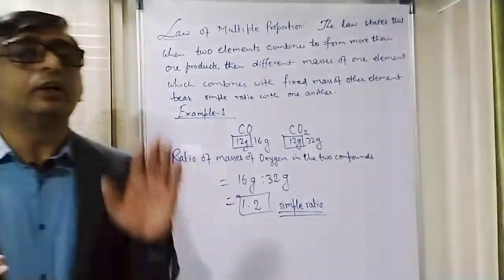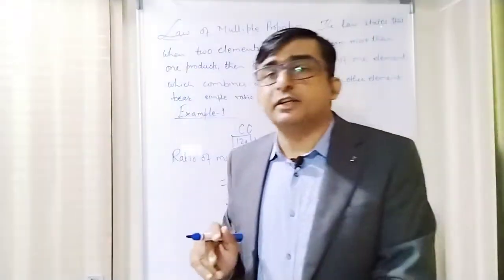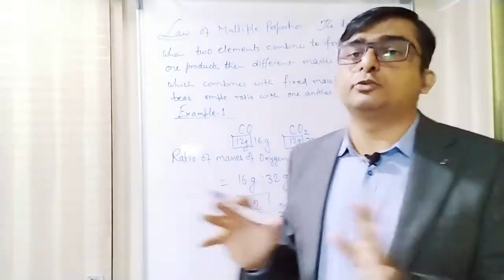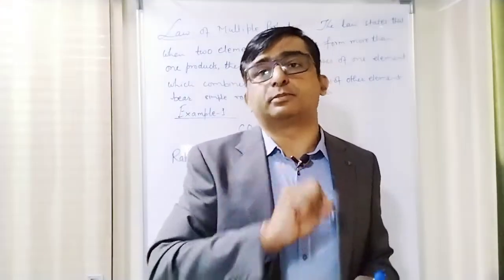Simple ratio means 1:2 ratio, it could be 2:3 ratio, 2:5 ratio, 3:4 ratio, like that the ratios will come. So this is your law of multiple proportion.